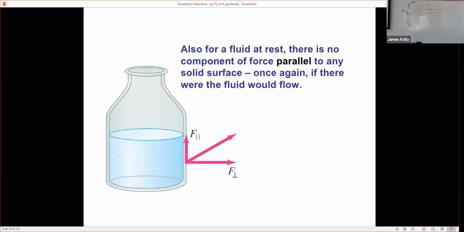Let's suppose the claim is that the water at this piece of surface, this glass container, has to be pushing in the direction perpendicular to the surface. So it should be along the horizontal direction there. Let's suppose that the force from the water on the surface actually had a component parallel to the surface, drawn as F parallel here. So the force from the water on this tiny bit of glass was sort of up and to the right. Can anybody think of why that would violate the assumption of static equilibrium at the macroscopic scale?